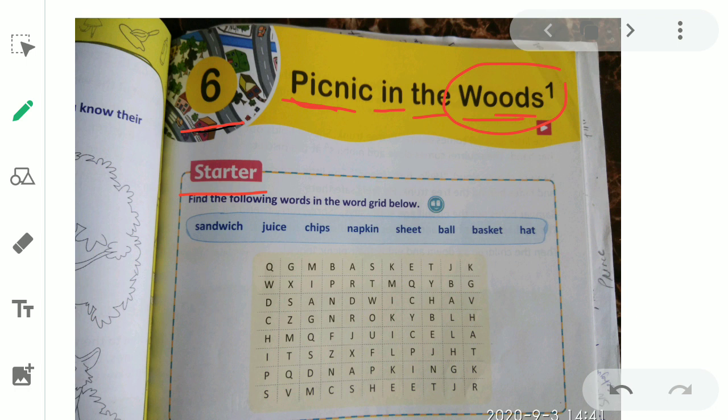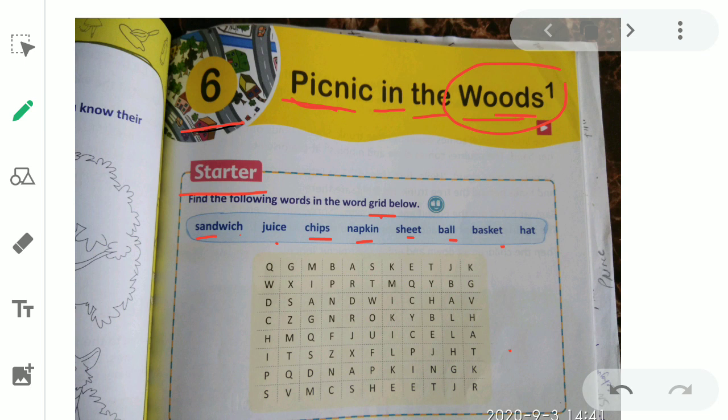And now let me explain to you first of all this exercise. I'll explain a few of the words and the rest of the words you will do by yourself. So this is what we call a grid. And there are some words given to you in the blue box. In this blue box there are many words given to you, and what you are supposed to do is find these words, which are given in the blue box, from this grid.